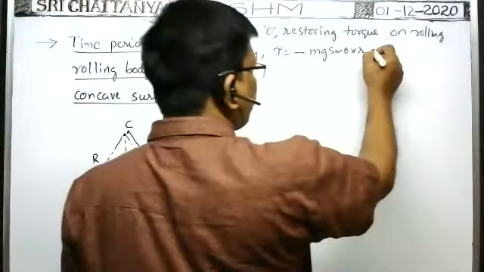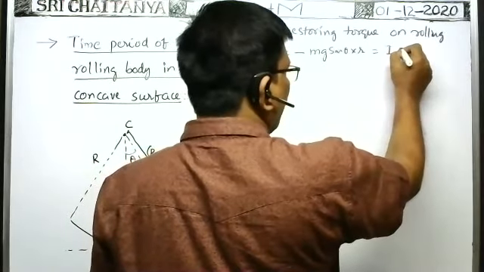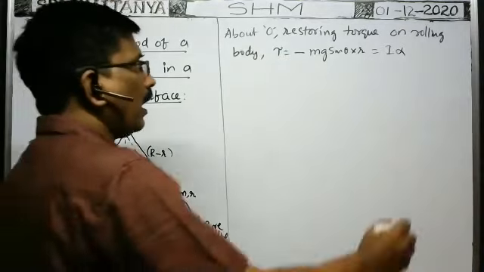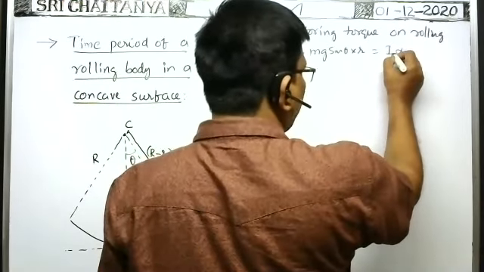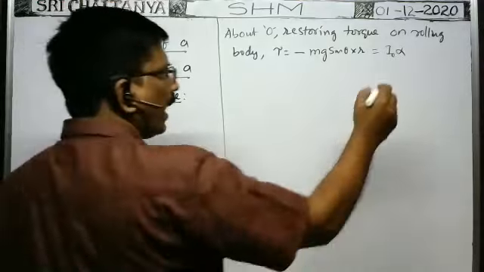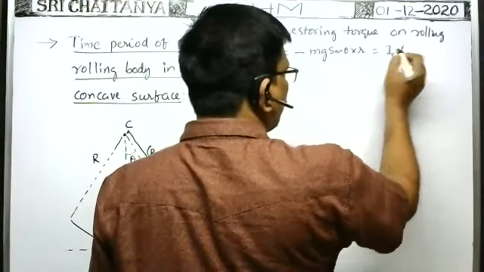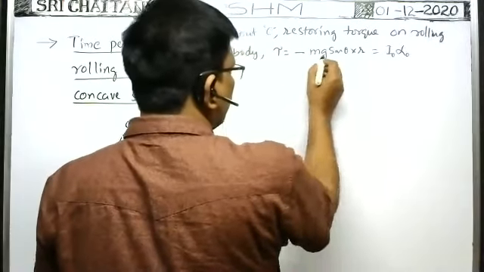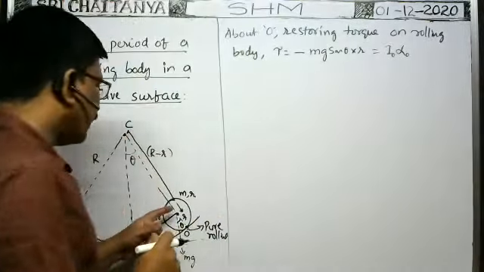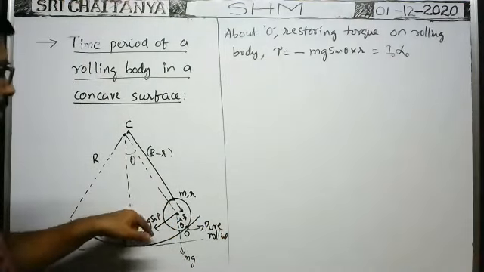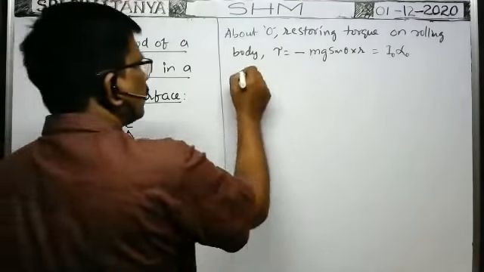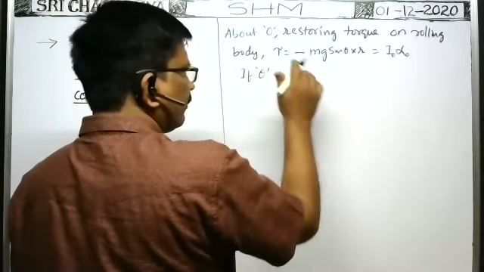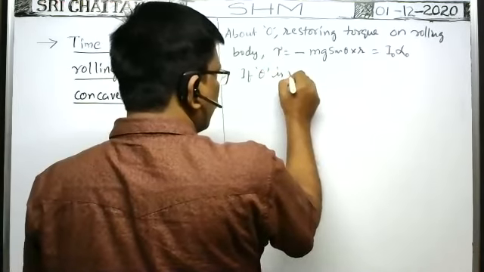According to the definition of torque, this is equal to I alpha. I is the moment of inertia of the body about the point of contact O, into the angular acceleration about the point of contact O. That is important. When it makes oscillations like this, suppose theta is very small, because we are deriving this formula only for small theta.